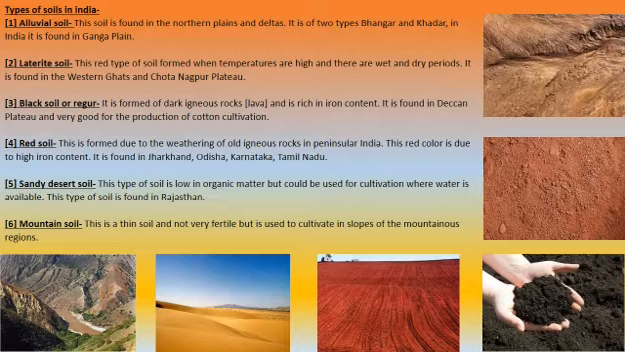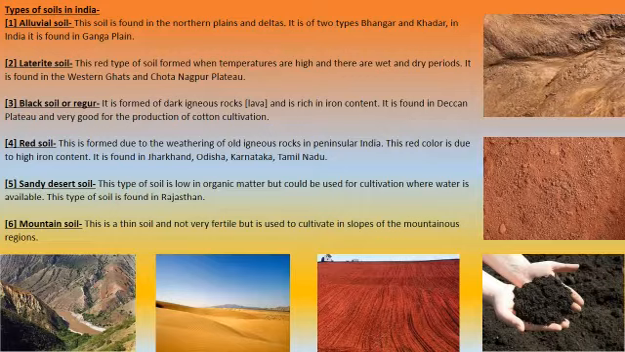Next is black soil, or regur. It is formed by dark igneous rocks, lava. In the rock cycle, we know that lava, when it comes out on the surface, cools down and forms igneous rocks. So igneous rocks form the black kind of soil, and it is rich in iron content because the lava has so many types of minerals. It is found in the Deccan Plateau and is very good for the cultivation of cotton. Black soil is basically very good for growing cotton, so all the cotton farms will be available near the Deccan Plateau.